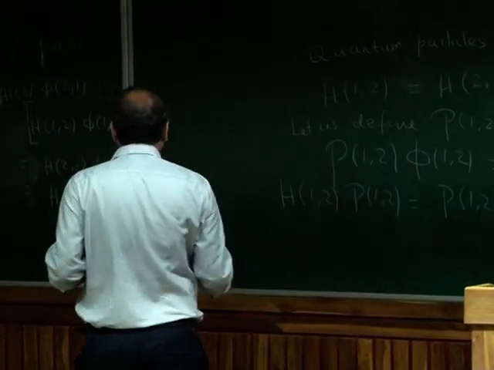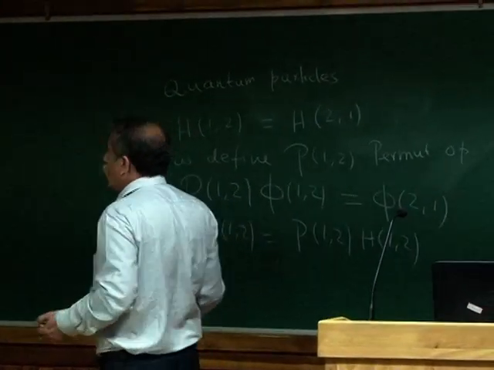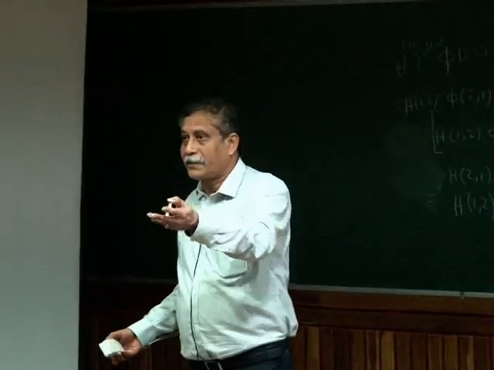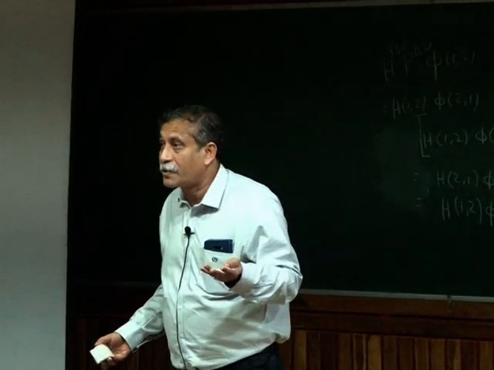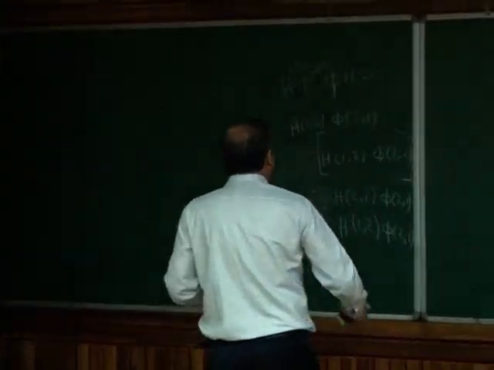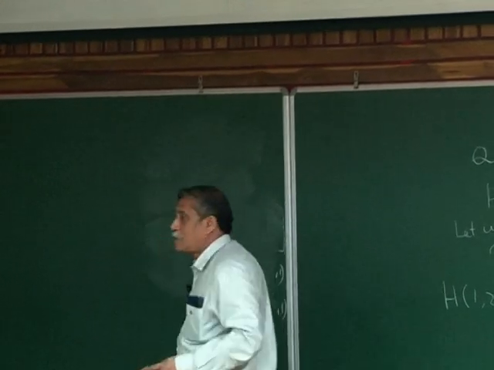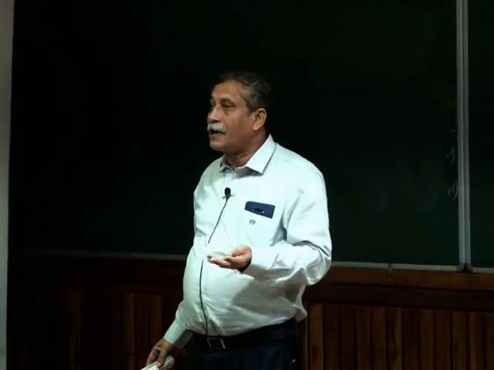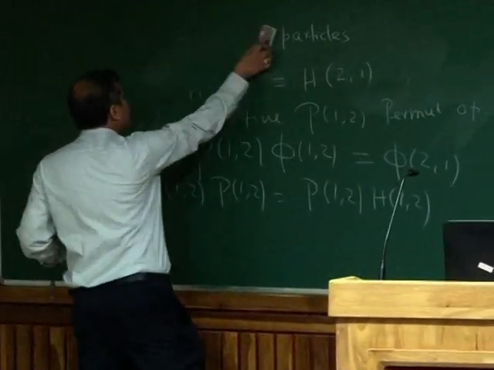Now that I know that the Hamiltonian commutes with the permutation operator, my eigenfunctions of the Hamiltonian must also be eigenfunctions of the permutation operator. Please remember the very important theorem in quantum mechanics that if A and B commute, they have simultaneous eigenfunctions. Of course, only eigenfunctions, not eigenvalues. So I'm going to recall that theorem and then say that my eigenfunction of the Hamiltonian is going to be an eigenfunction of the permutation operator. The eigenfunction of the Hamiltonian can be more difficult to obtain. So let me now find the permutation operator eigenfunction. That is very easy to do.